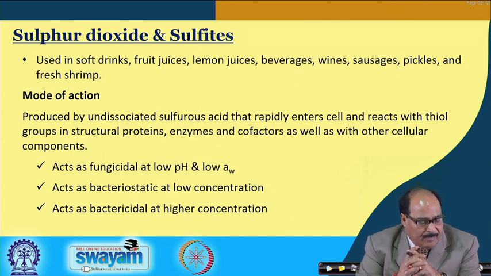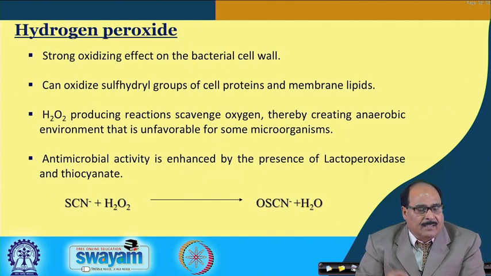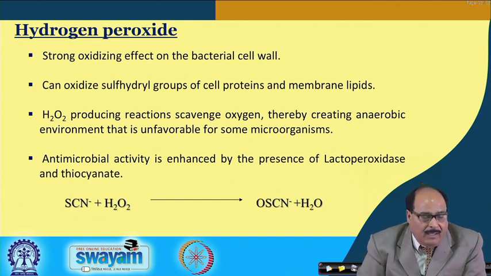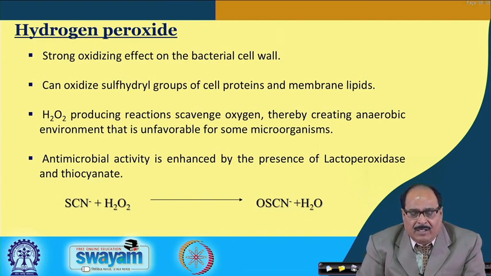SO2 acts as bacteriostatic at low concentration and as bactericidal at a comparatively higher concentration. Hydrogen peroxide has a strong oxidizing effect on the bacterial cell wall. It can oxidize sulfhydryl groups of cell proteins and membrane lipids. Hydrogen peroxide producing reactions scavenge oxygen, thereby creating an anaerobic environment that is unfavorable for the growth of certain microorganisms.